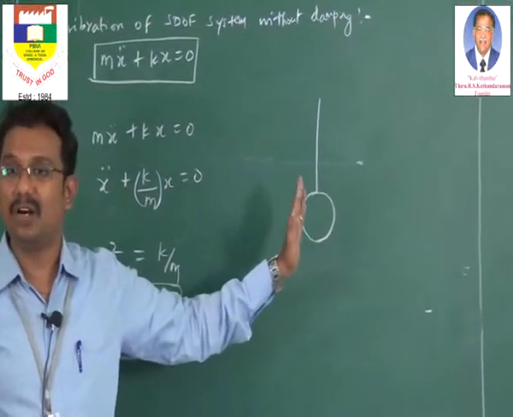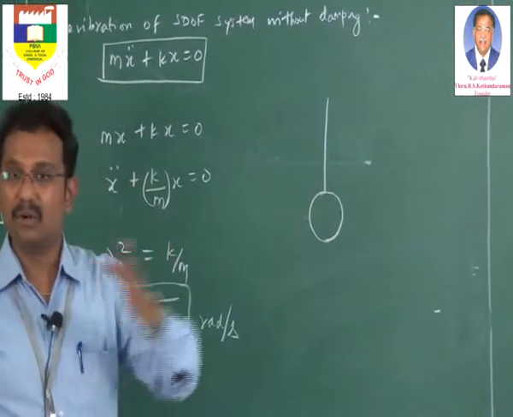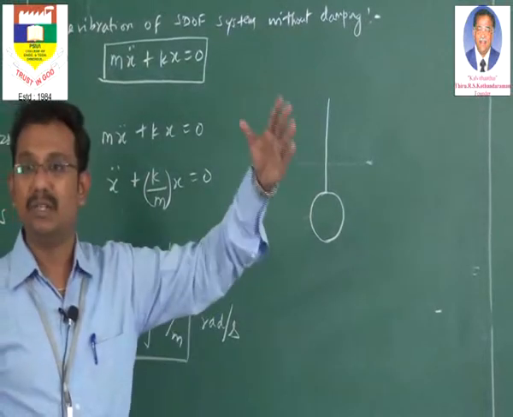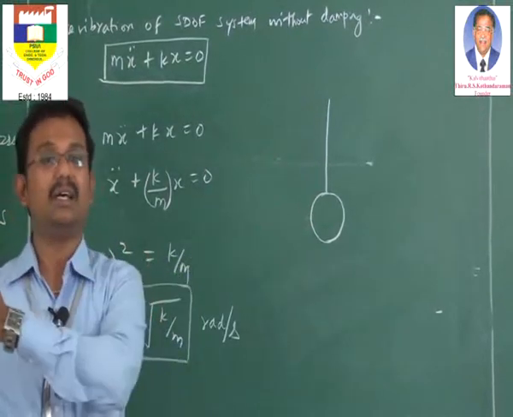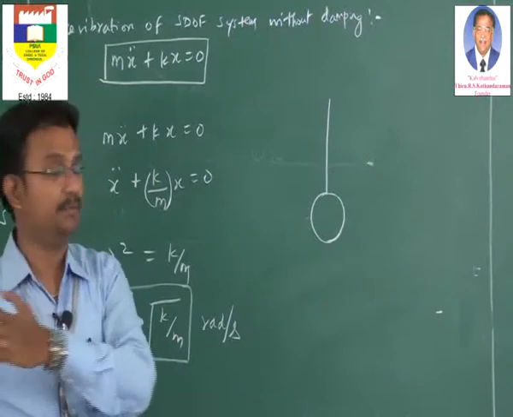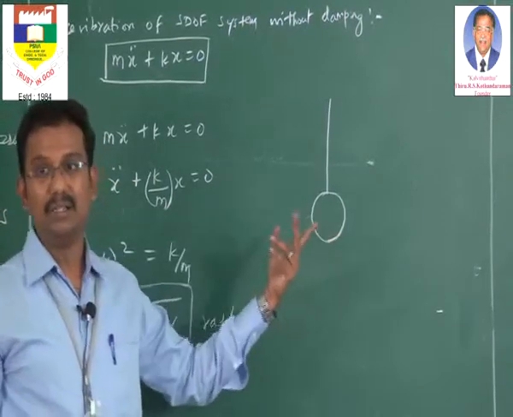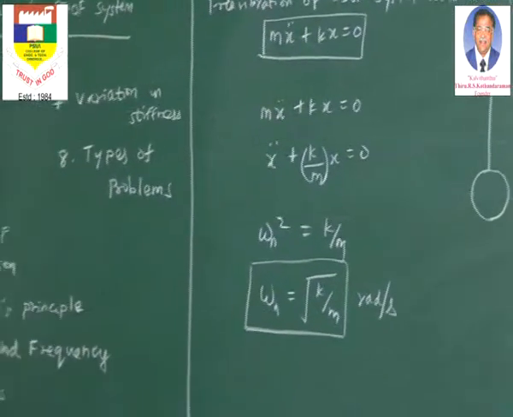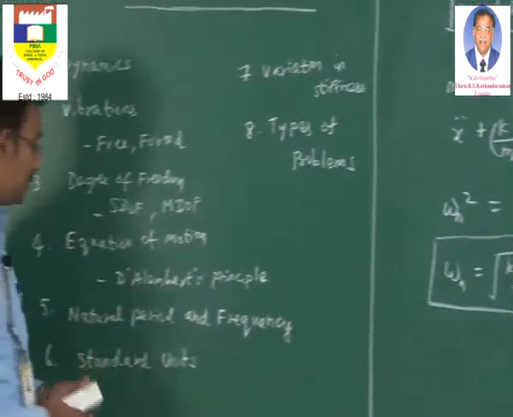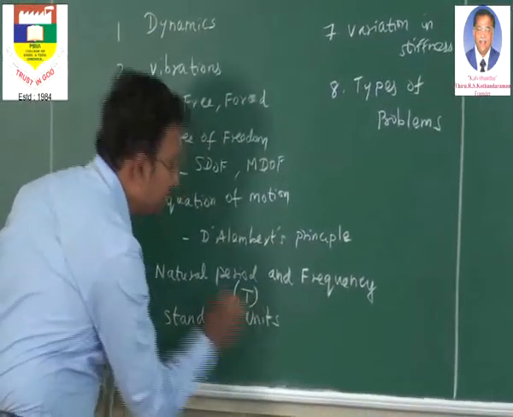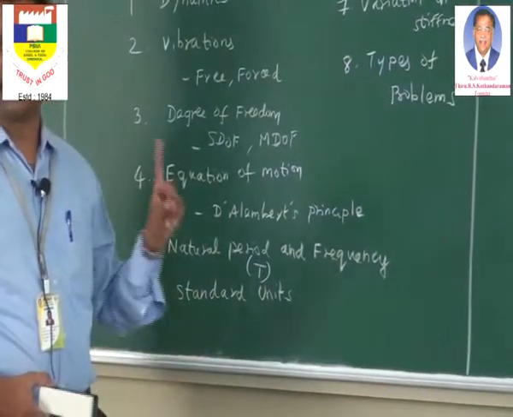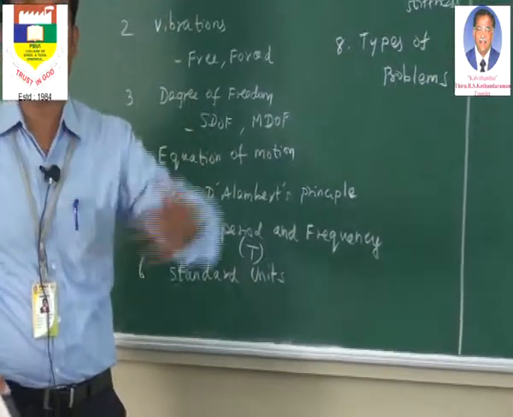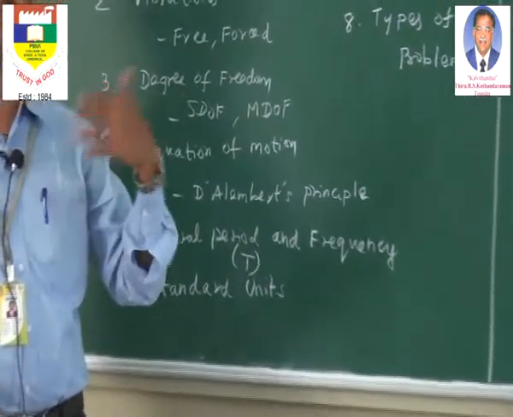Normally in terms of clock it is 1 second. That is, it is going from the mean position towards the maximum, again coming back, again going to the negative maximum. So that is one full cycle. The time taken to complete one full cycle is represented in terms of capital T. So capital T is 1 second, or if it is taking 2 seconds to complete one full cycle of oscillation, that will be 2 seconds.